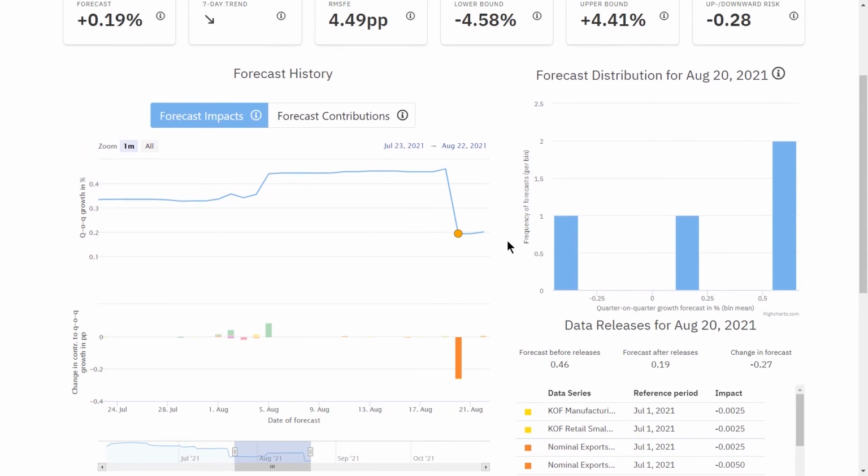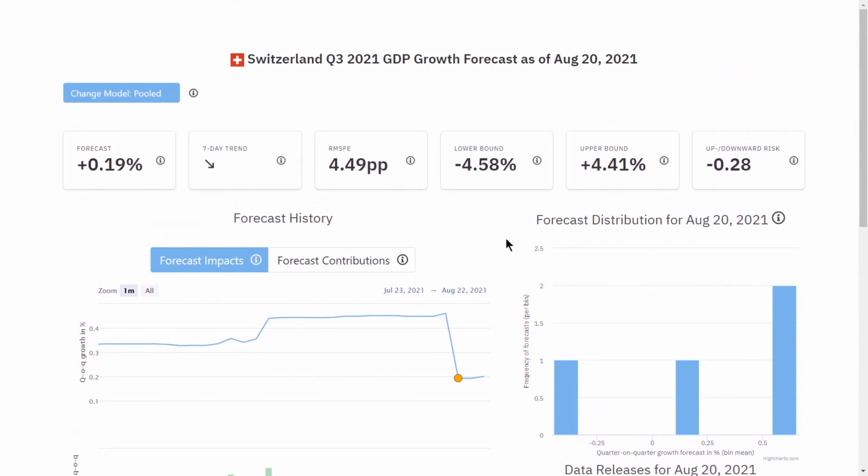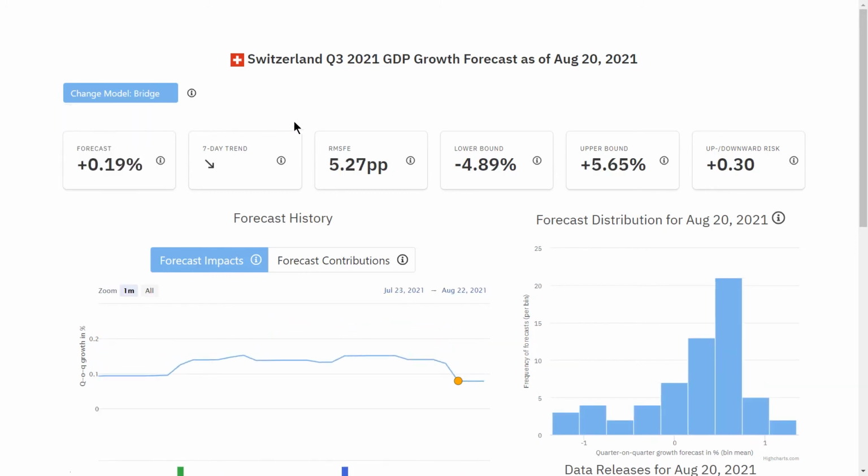The displayed forecasts are pulled from the forecasts of different models. The results of these various models can be assessed by selecting them from the drop-down menu at the top of the page. The forecast distribution chart shows a histogram of the individual model forecasts from which the pooled forecast is aggregated. When a different model is selected, not only the forecast distribution, but also the forecast, the impact, and the data releases change as well.